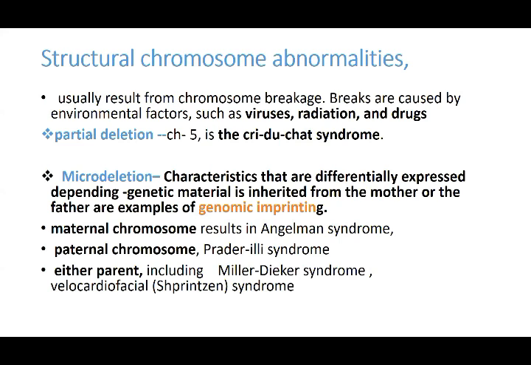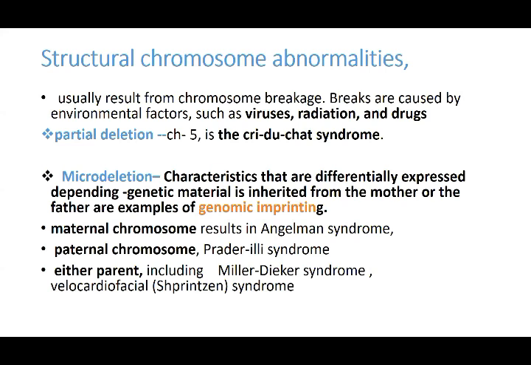According to that, if it is a maternal chromosome, the result is called Angelman syndrome, and if it is a paternal chromosome, this is Prader-Willi syndrome. So this depends on a deletion, which is differentially expressed depending on genetic material inherited from the mother or from the father, and all those genes are imprinted. That process is called genomic imprinting.